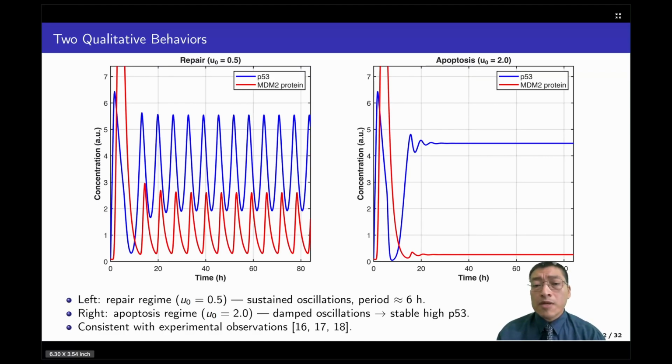With a moderate damage input, the model produces sustained p53 oscillations, which is shown on the left of the screen, with a period of about 6 hours. That's the repair regimen. If we increase the damage, then we instead see damped oscillations settling into a stable high p53 level. This is the apoptosis regimen. Both results match experimentally observed p53 dynamics.